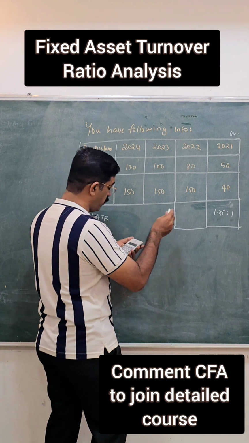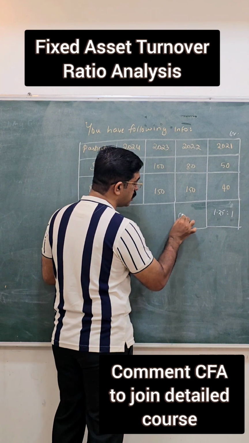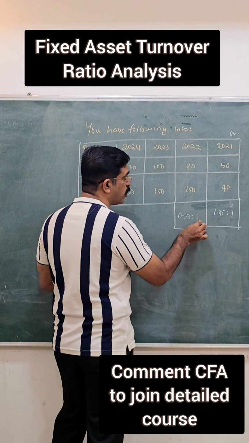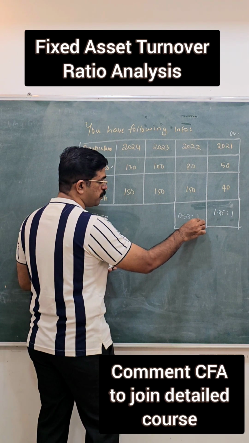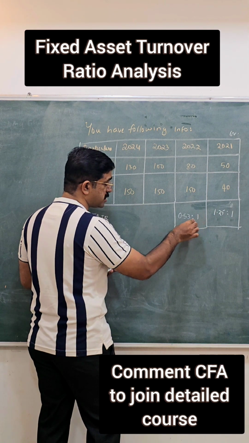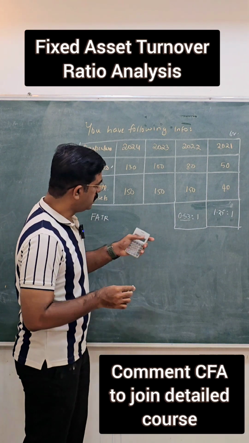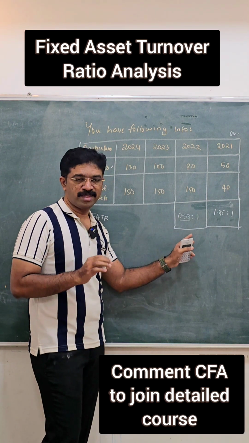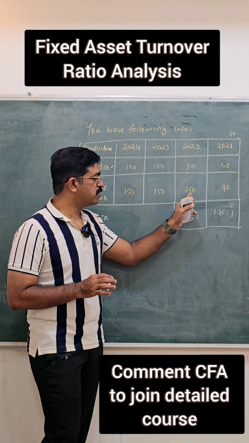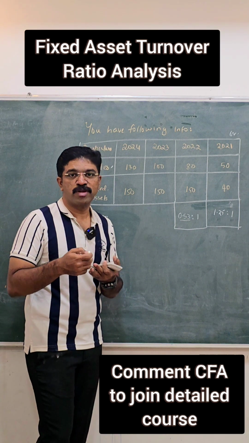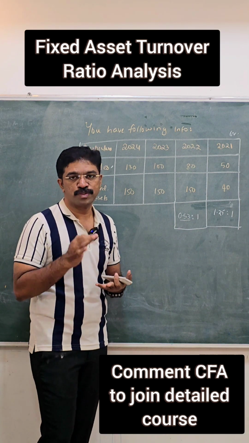So 80 by 150, you get the ratio as 0.533 is to 1. It means for every 1 rupee invested in fixed assets, they are able to make sales of only 53 paise, and this is acceptable in this year, because in that year only the investments have taken place. So these investments will start contributing to additional sales only in the future period.